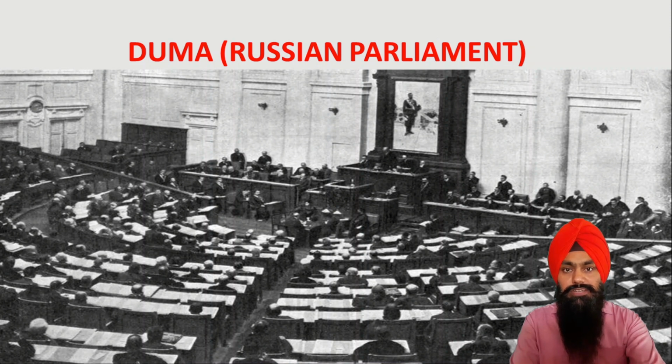And now this is the photograph of Duma, which is also known as the Russian parliament. And Duma was created after the 1905 revolution of Russia, because people were fed up of monarchy, so they wanted to bring democracy in their country. So in order to bring democracy, the first step was to bring Duma in their country.